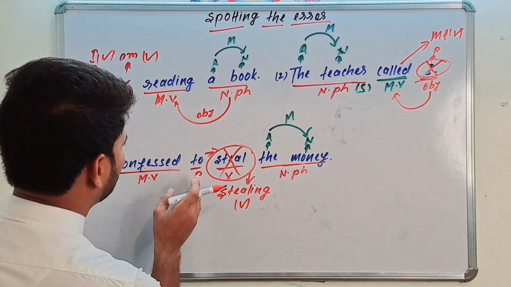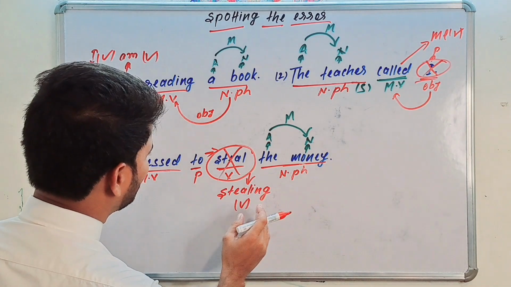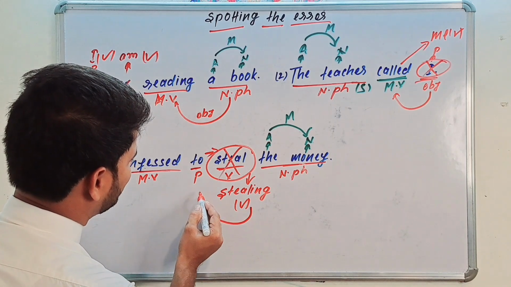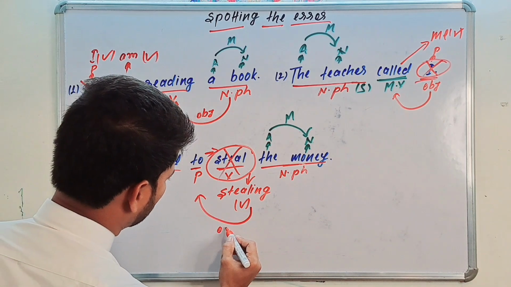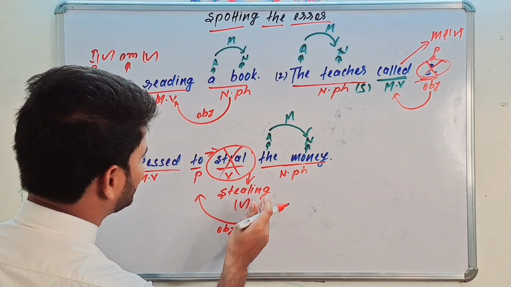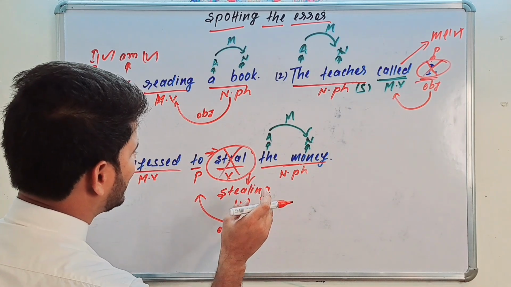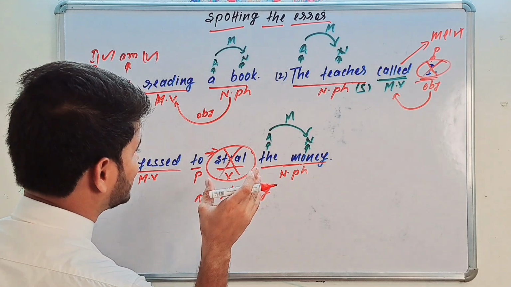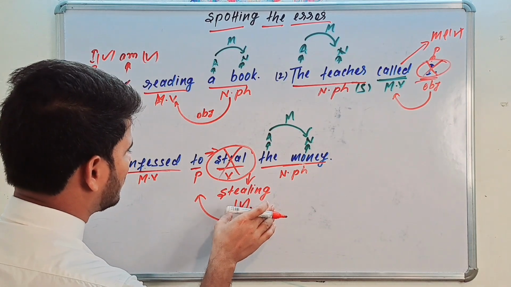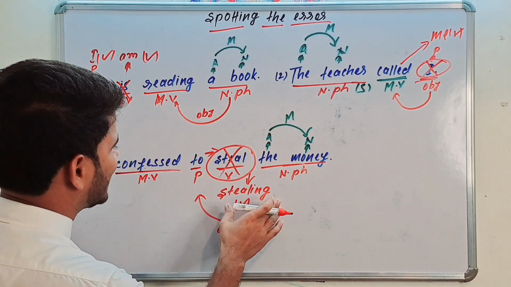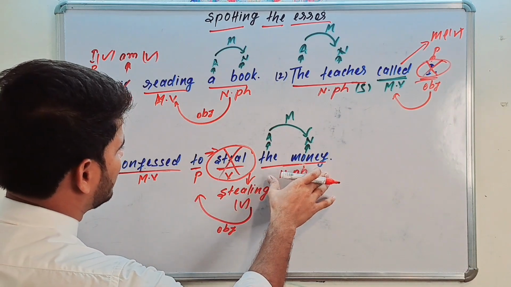Okay, he confessed to stealing the money, and here object of preposition because this is followed by preposition. So when I changed a verb to gerund form, the ing form, it starts working as a noun, and that's why here object of preposition. Okay, he confessed to stealing the money.